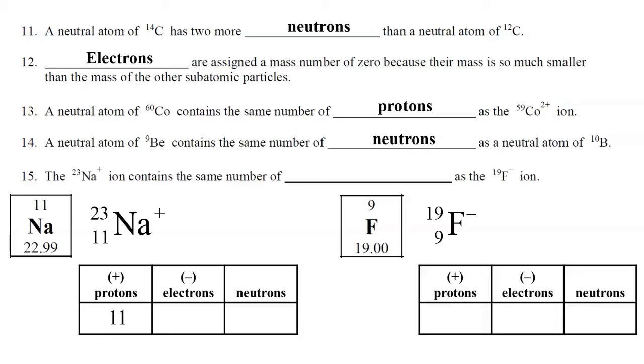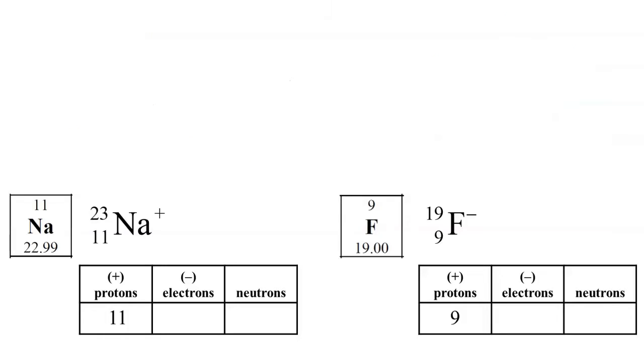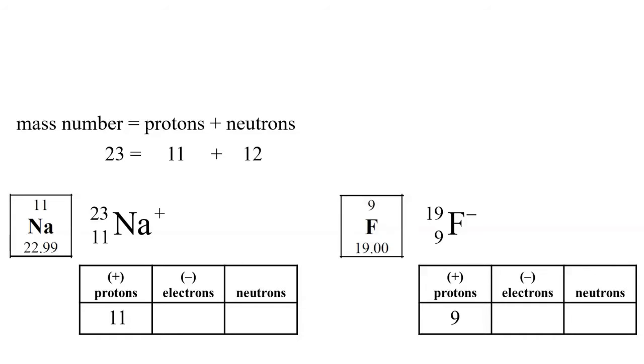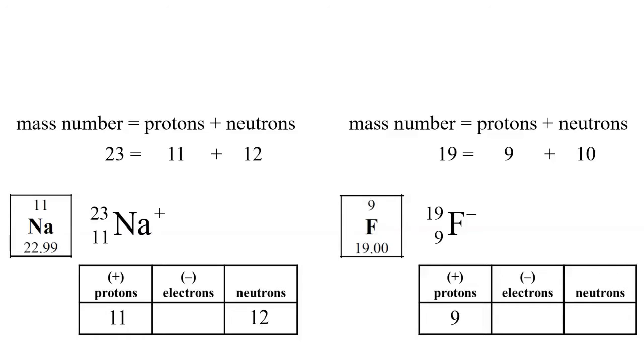So 11 protons for sodium, 9 protons for fluorine. The mass number is the sum of the protons and neutrons, so it's going to be 11 plus what number is 23, and that would be 12 neutrons, so 11 plus 12 is 23. And then for the fluorine isotope, it's going to be 9 plus what number is 19, that would be 10 neutrons.